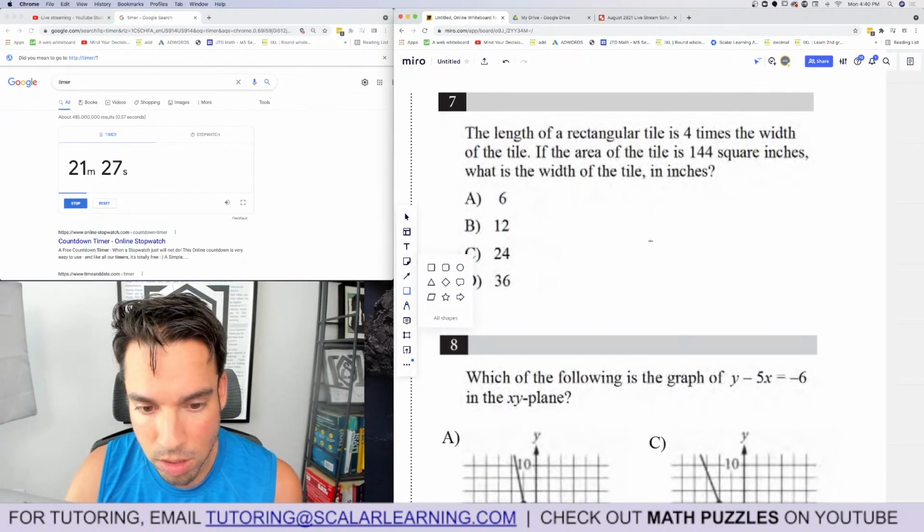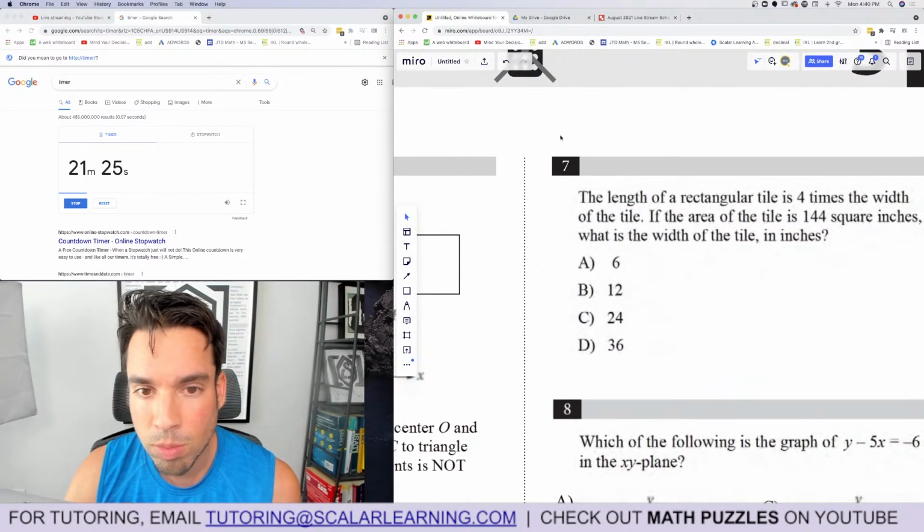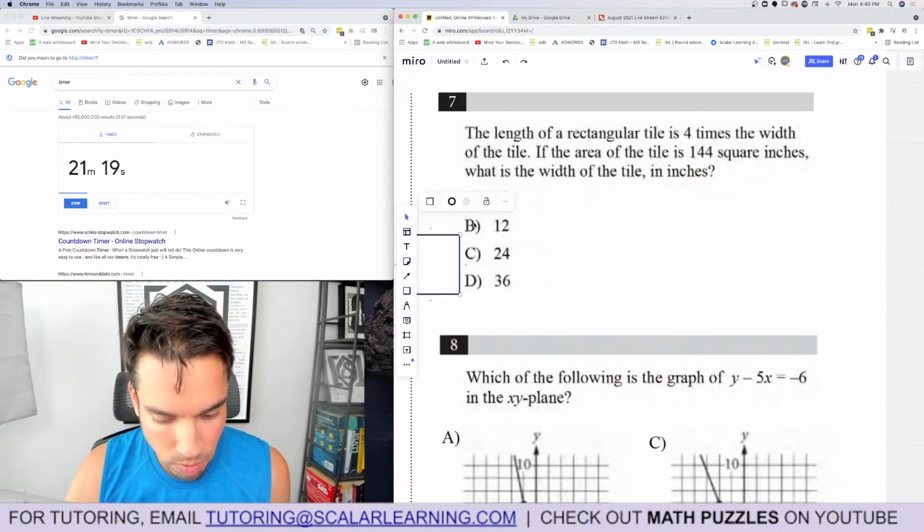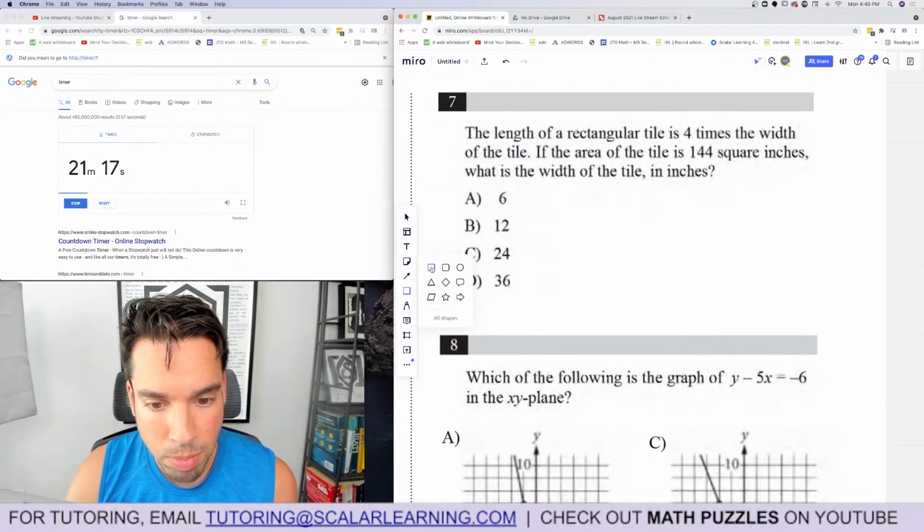Let's get that in the mix here. Oops. Sorry. Did I draw a rectangle? How do I move that? Let's just get rid of it. Okay, that was a bad rectangle.